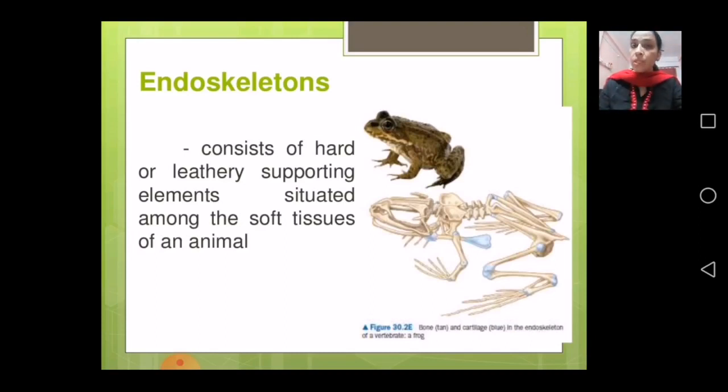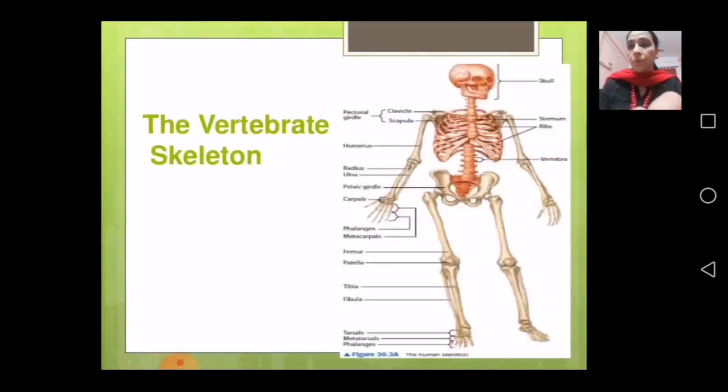Similarly, in exoskeleton, the skeleton which is present outside the body of animals, they support them, they provide a proper shape to them, they provide strength to them. So that will be there. Now, vertebrate skeleton, that is our human body skeleton, that whole part is not required to do it.